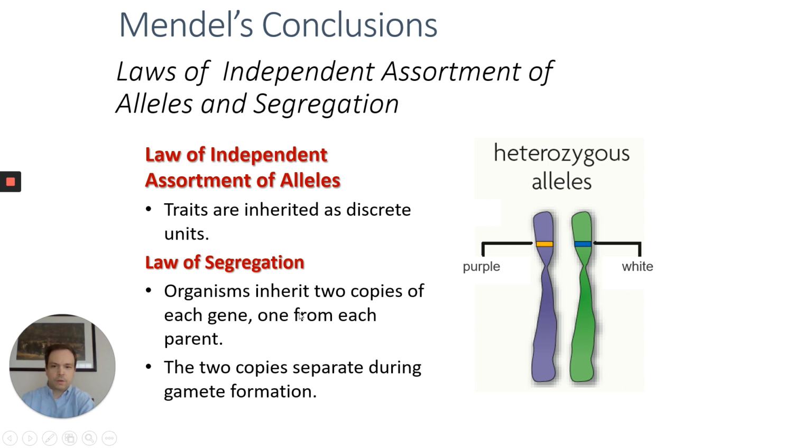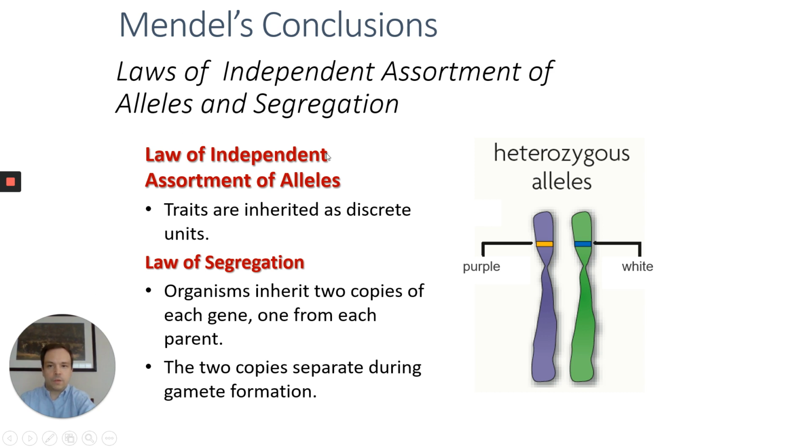with inheritance, we actually have these copies separating from each other during gamete formation. A gamete is a sex cell, so when a sperm or egg is produced, it's going to contain half the genetic material. During meiosis, which we'll get into later, the chromosomes, which are together, will basically pull apart during gamete formation. So you end up with half the genetic material from mom and half the genetic material from dad. Then finally, when fertilization occurs, when sperm meets egg, you'll get the total package. You'll get both copies of genetic information.